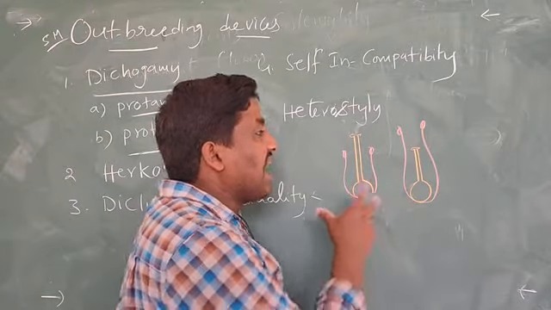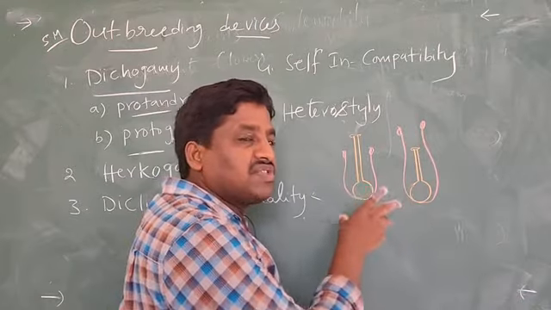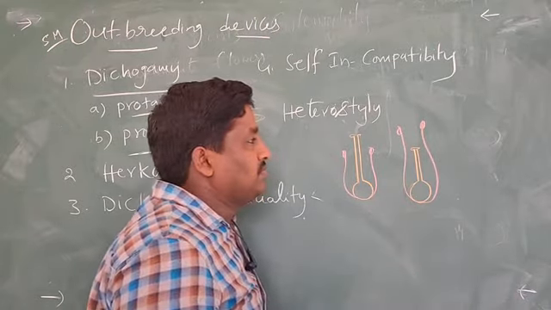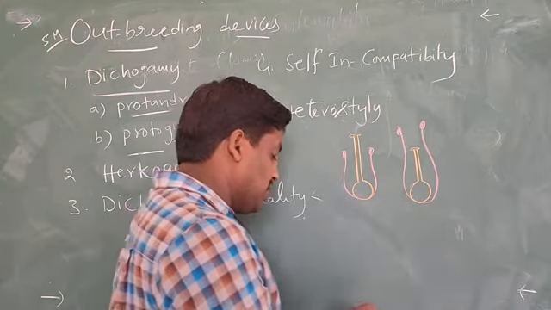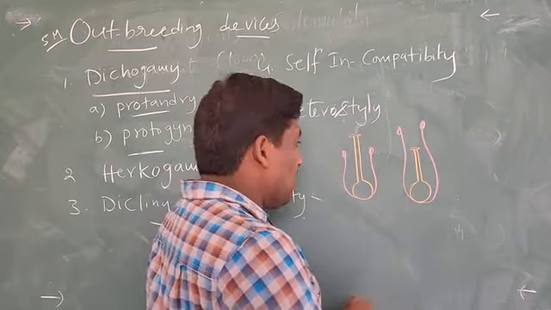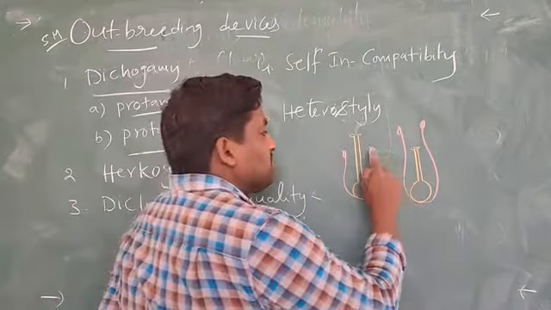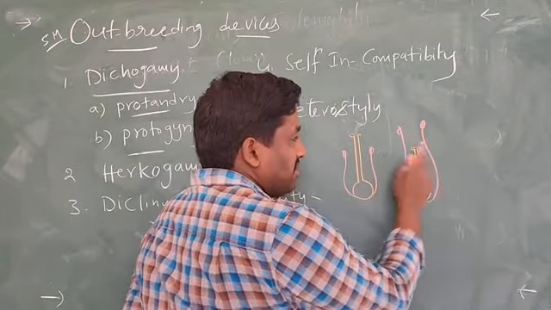With different heights of styles, how does pollination occur? See here in these two flowers, the style and stigma have the same height.